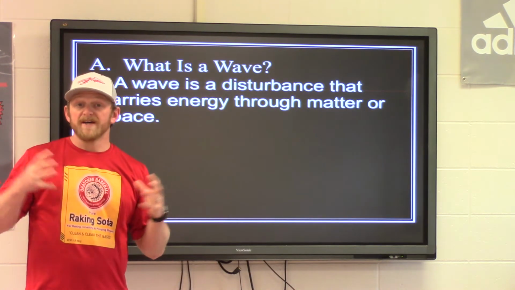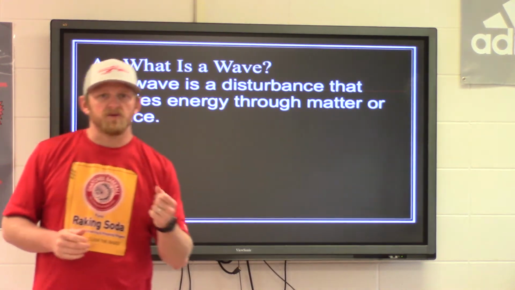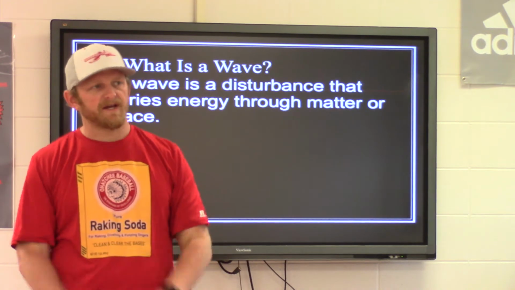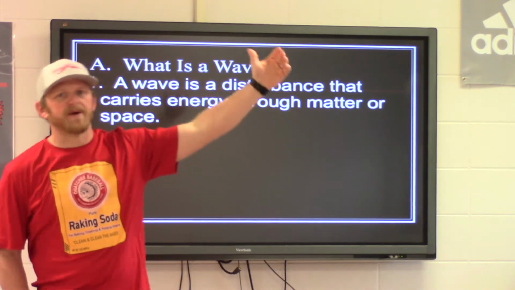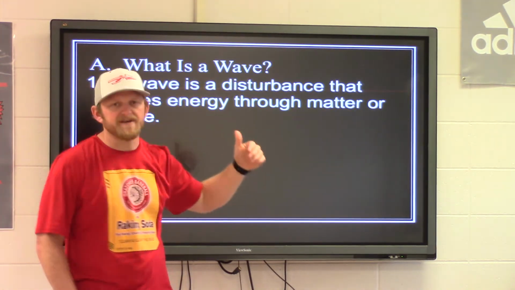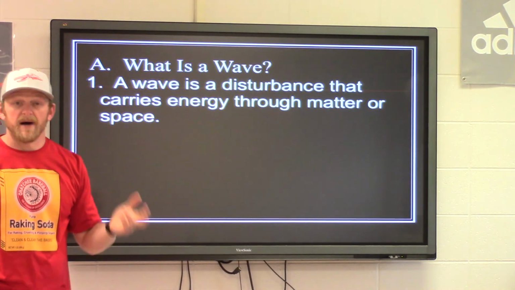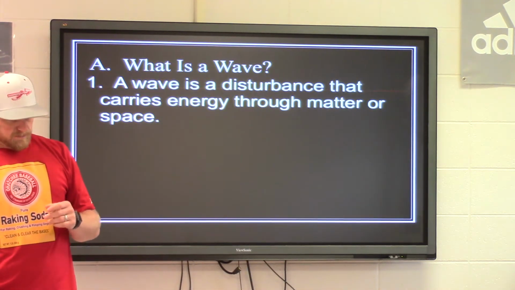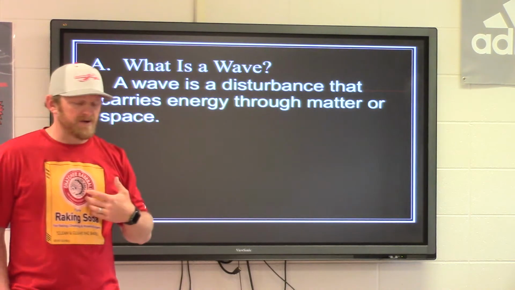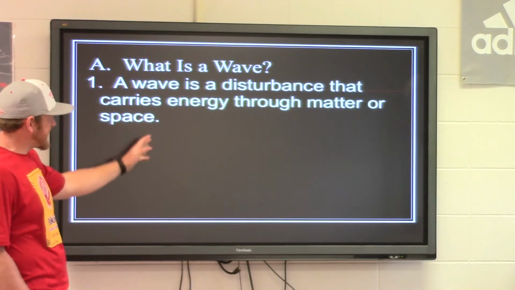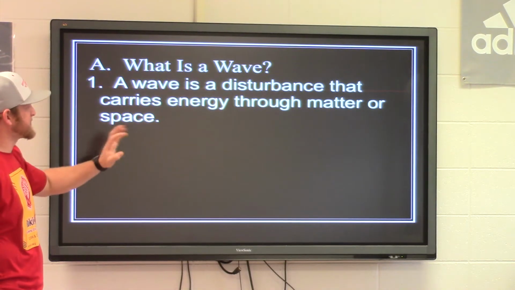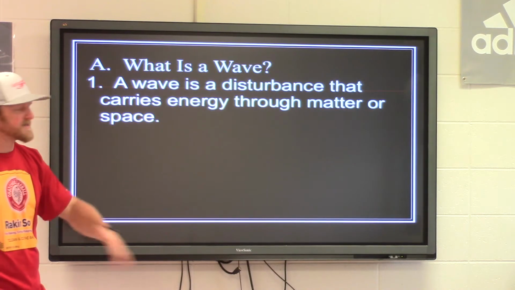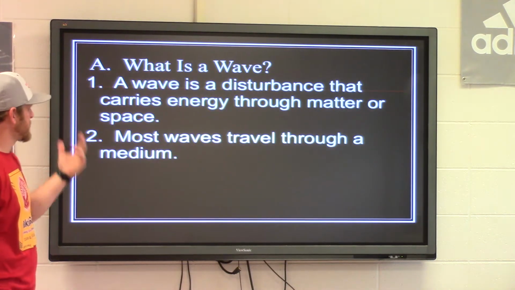Some of the longer waves are radio waves, and that's why we're able to turn the radio on, drive down the road in the car, and hear radios. Radio waves can travel the lengths of mountain ranges. Radio waves can be super, super long. You have microwaves too, and we'll talk a little bit about microwaves as we go through this. So, like it says there, a wave is a disturbance that carries energy through matter or through space. They can travel through matter or space, and we don't see them.